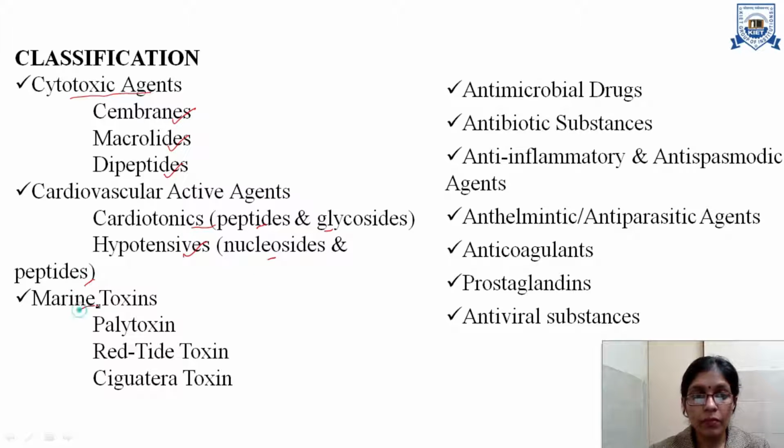Then we have the marine toxins, for example, palytoxin, red tide toxin and the ciguatera. Then we have the antimicrobial drugs, antibiotic substances, anti-inflammatory and antispasmodic agents, anthelmintic and antiparasitic agents, anticoagulants, prostaglandins, and the antiviral substances.